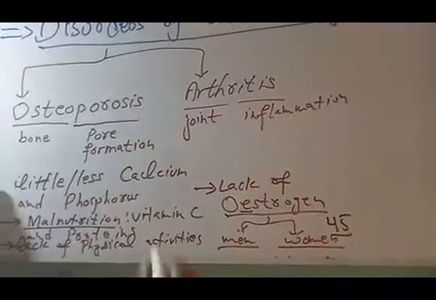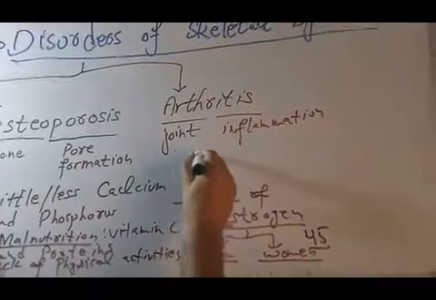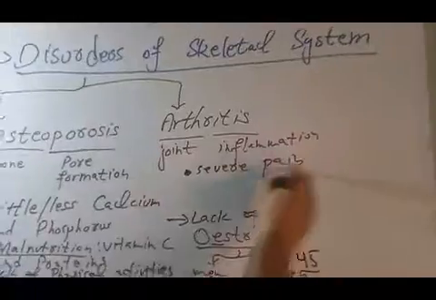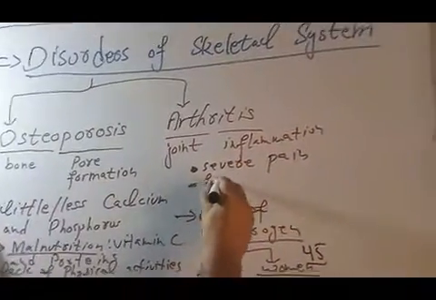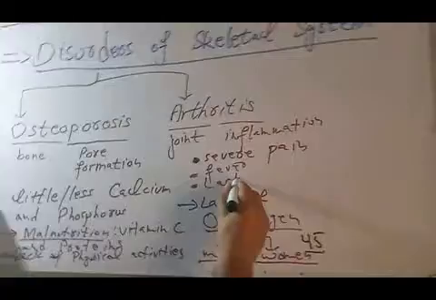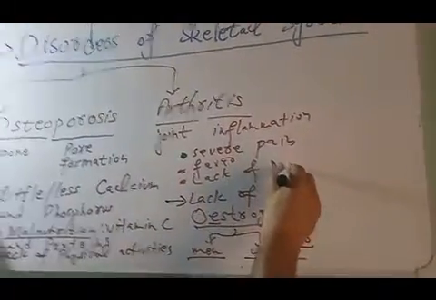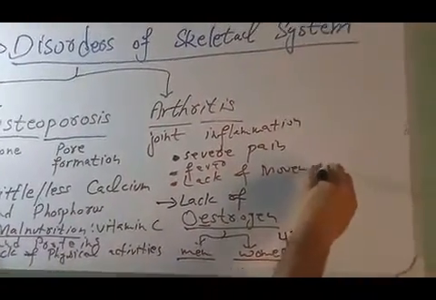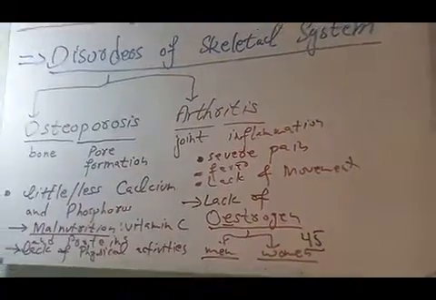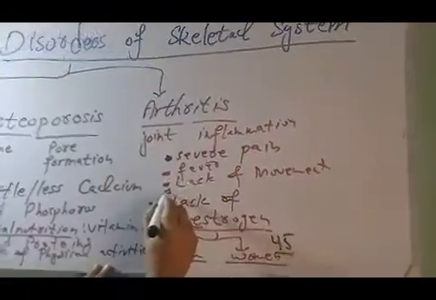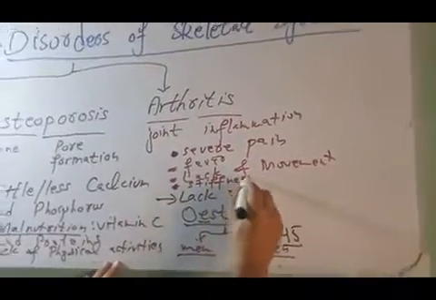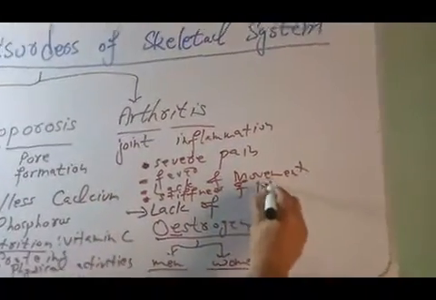In arthritis, there is too much pain, severe pain. There is also fever and lack of movement, as well as stiffness of joints.